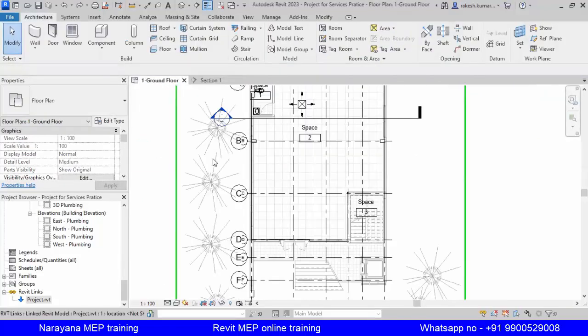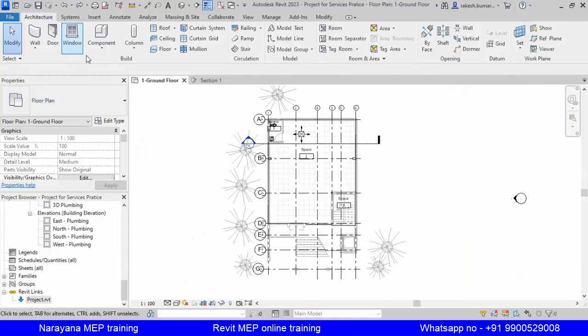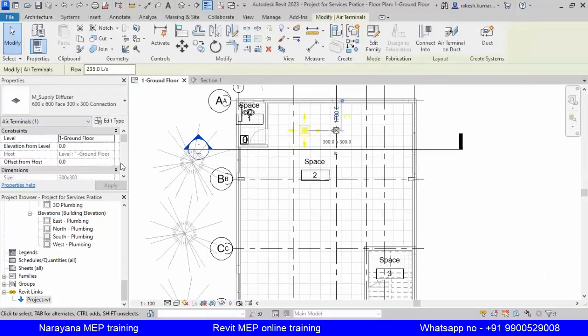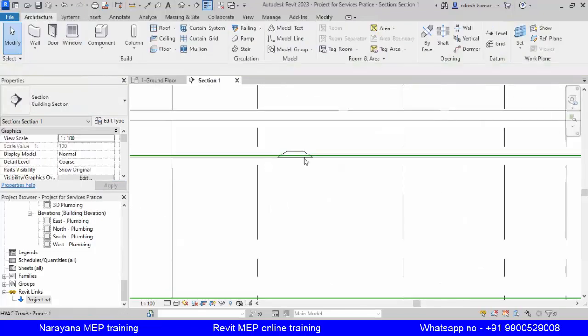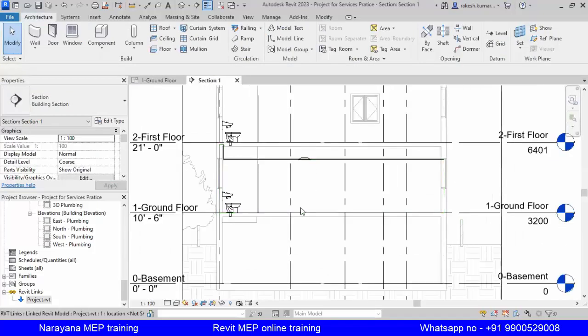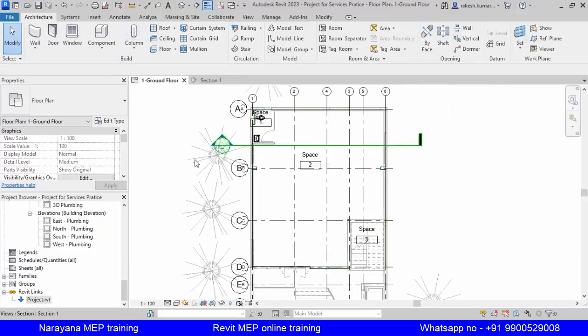So now I'll place the diffuser, this diffuser at same height, 2400. Apply. Okay, now we'll see the section. Perfect. This one, which was placed earlier at the floor level, now shifted to the ceiling level. Okay.